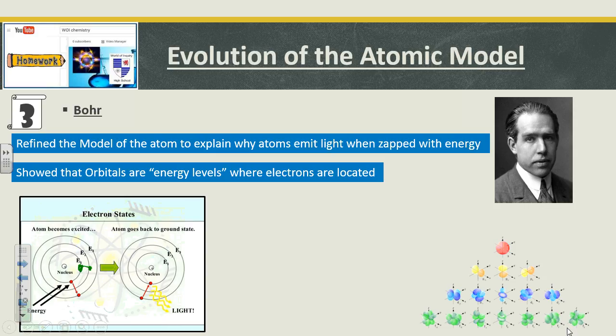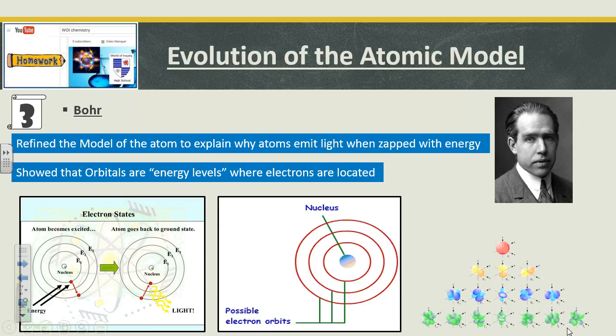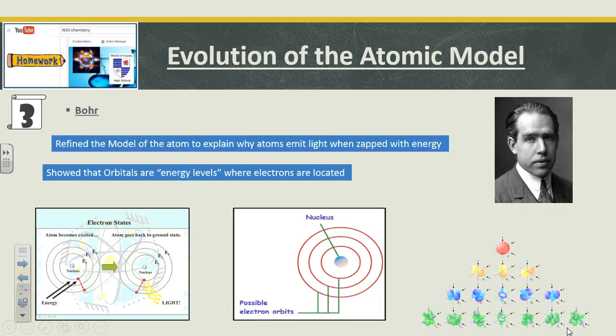If I give it a little bit more energy, then I can actually make it go from the first one all the way up to the second one. And these are like steps on a staircase. There's distinct energy levels where this happens and actually gives off light. And it works neat to actually build a spectrum of each element so I can actually identify them. We will do that in a little bit. Okay, so here's another picture of the nucleus and the possible energy levels that go on.